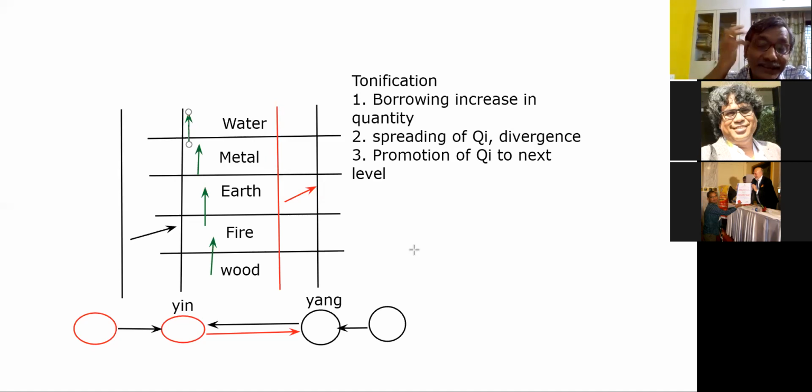By transferring, by borrowing, what is this? When you are transferring the chi from urinary bladder meridian to lungs meridian, what is it? Tonification, sedation, what is it?